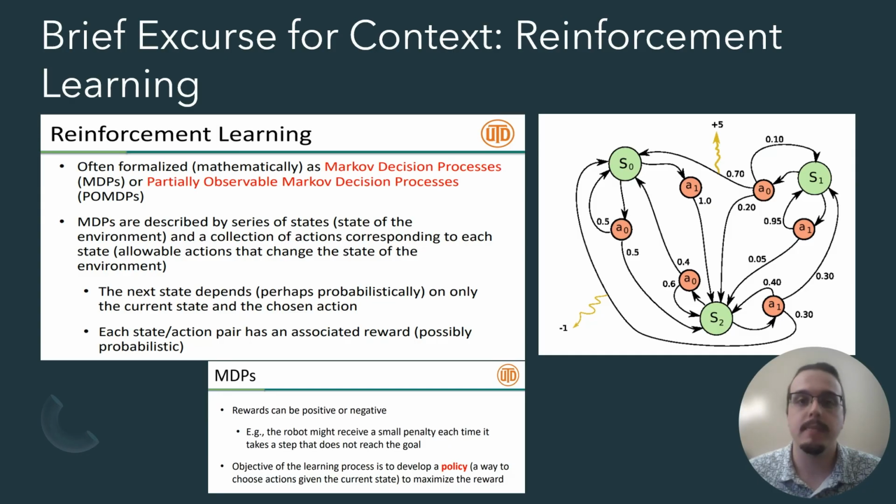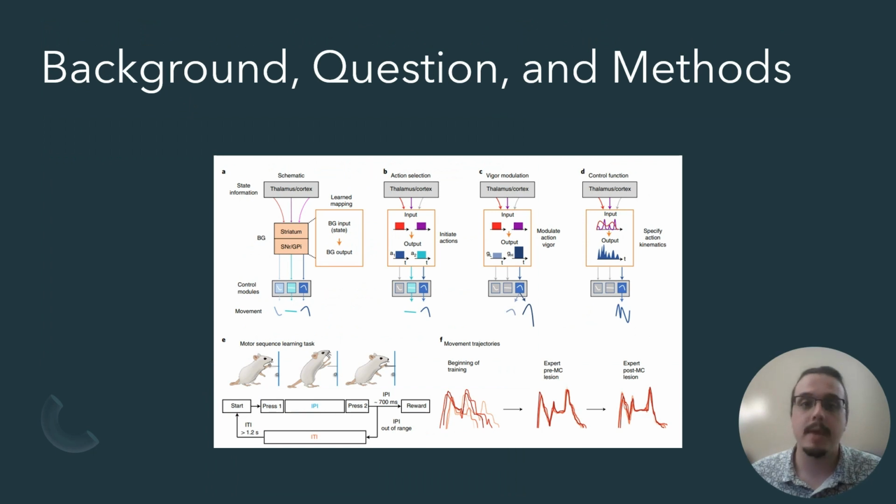Reinforcement learning is a type of machine learning designed to maximize some reward by repeatedly observing an environment and optimizing its performance. This is mathematically formalized by modeling what we call a Markov decision process. An example of an MDP is shown on the right, with 3 states and 2 possible actions at each state, with transition probabilities outlined by the arrow. Now onto the paper itself.